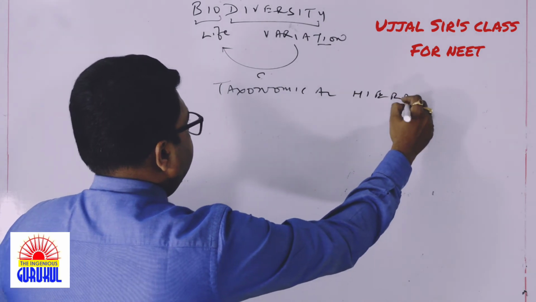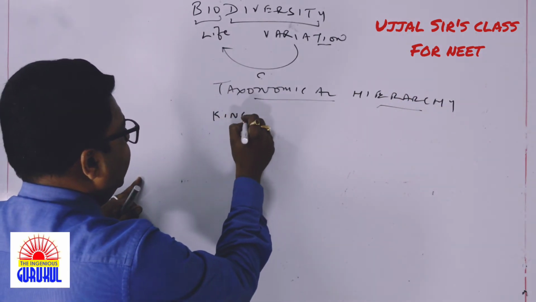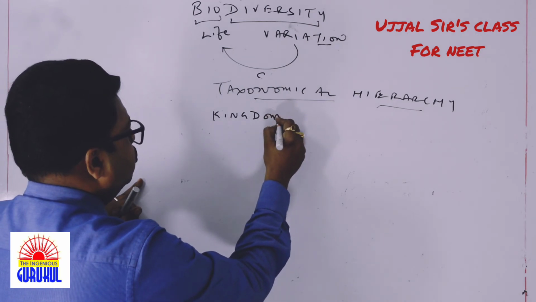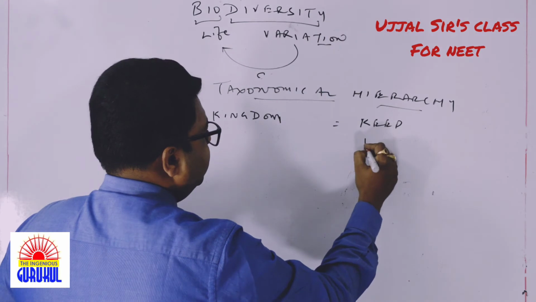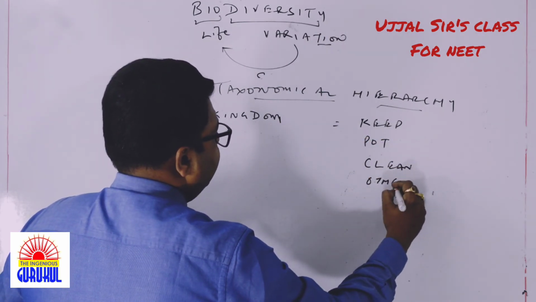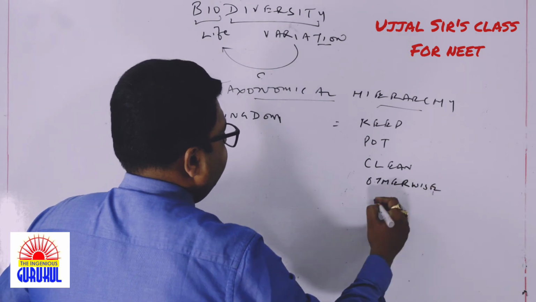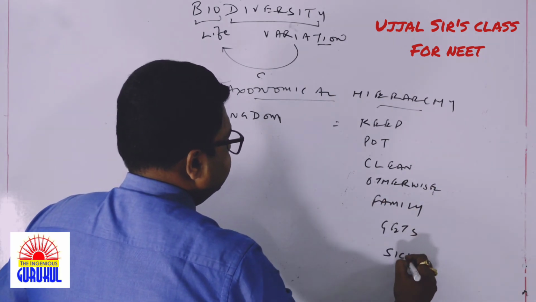You know that there is a taxonomical hierarchy. The largest among them is kingdom. But how to remember it? This is the trick that you have to know. Keep pot clean, otherwise family gets sick.